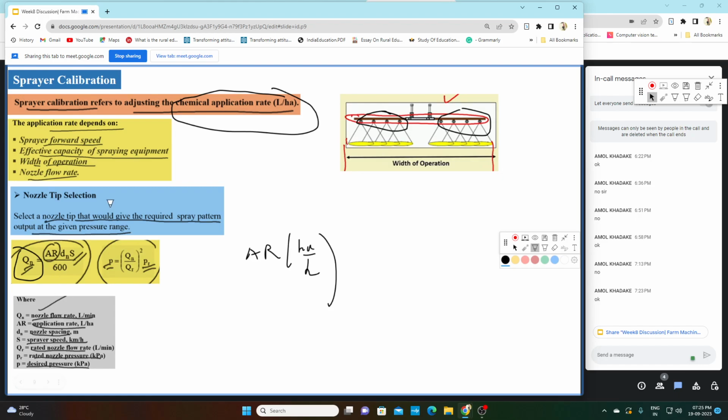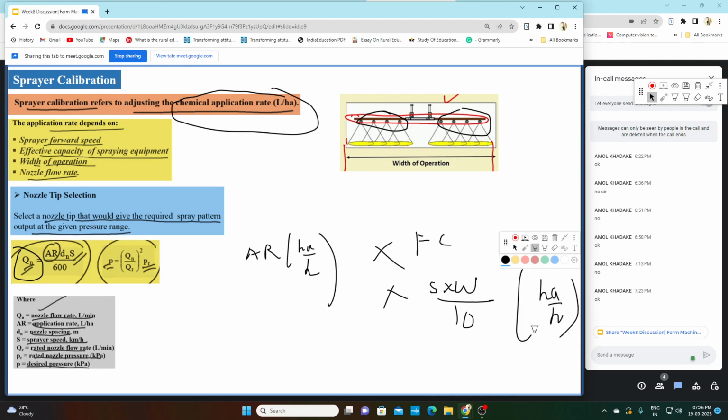We can get it if we know the nozzle spacing and sprayer speed, and we reach the nozzle flow rate if we multiply by the field capacity. What is field capacity? Field capacity is S into W divided by 10, and the unit is hectare per hour.